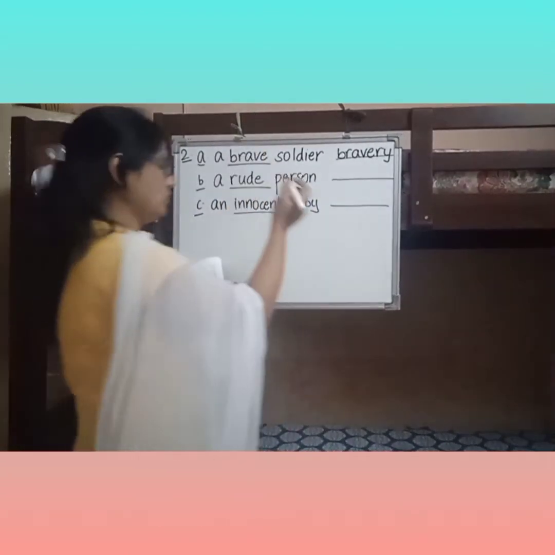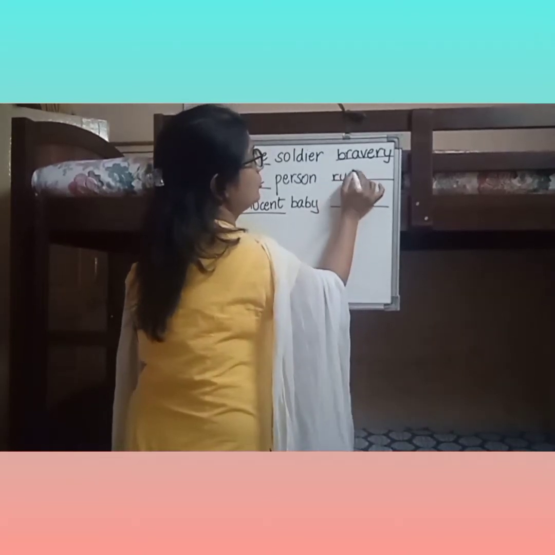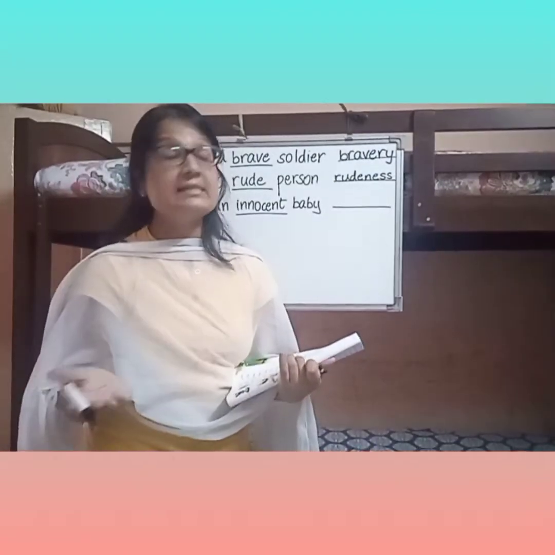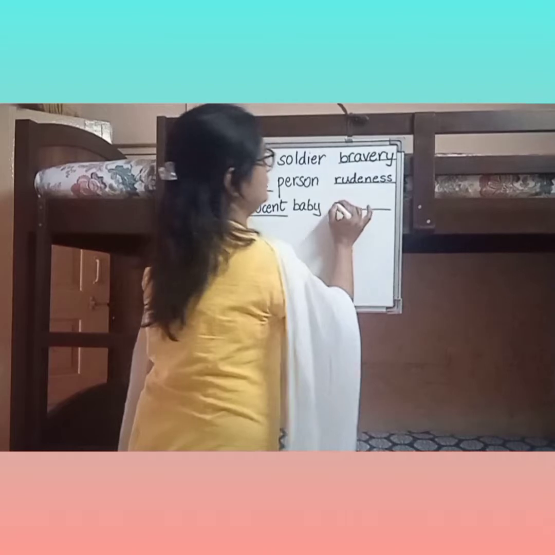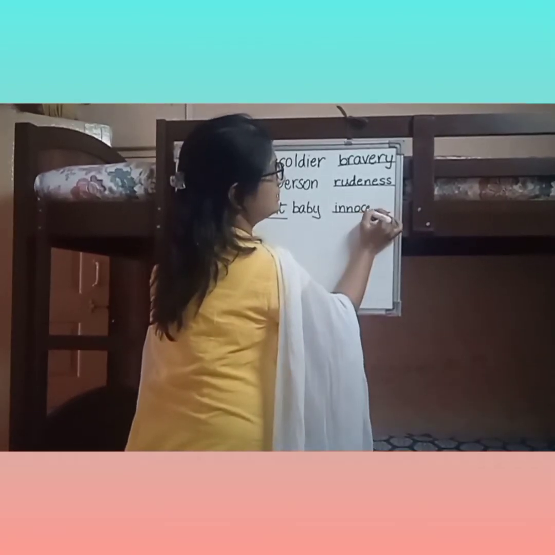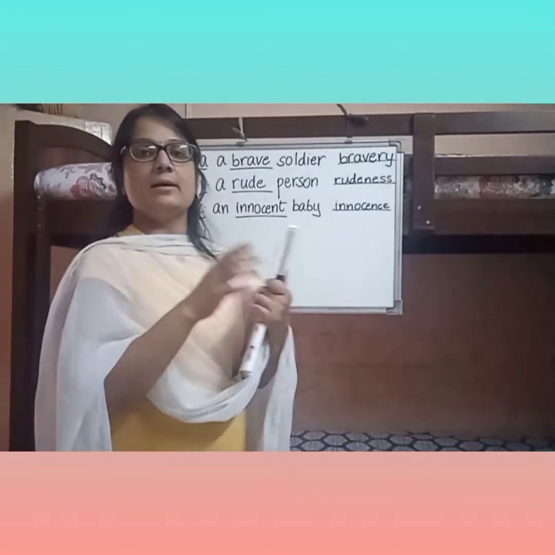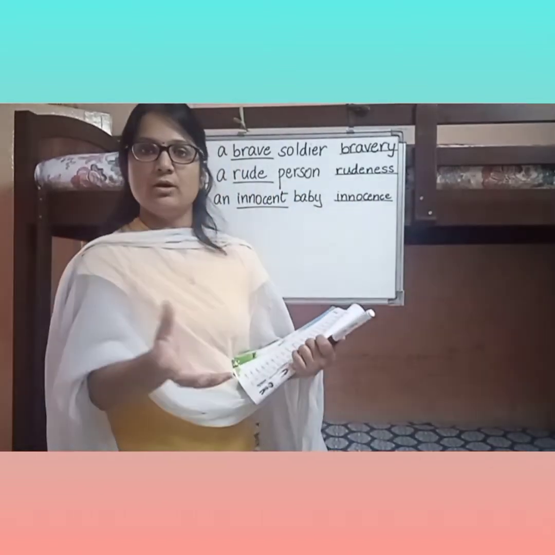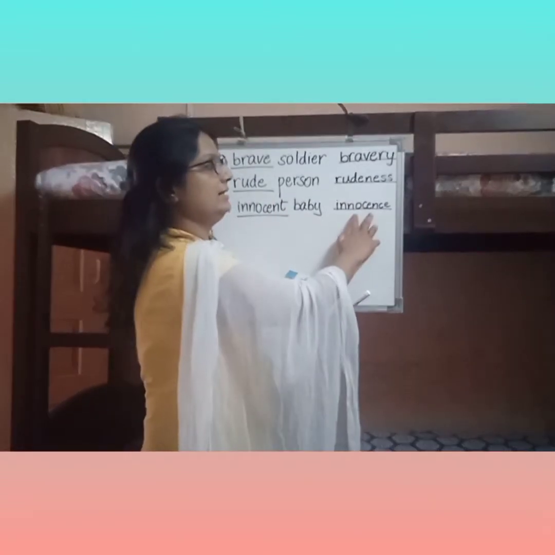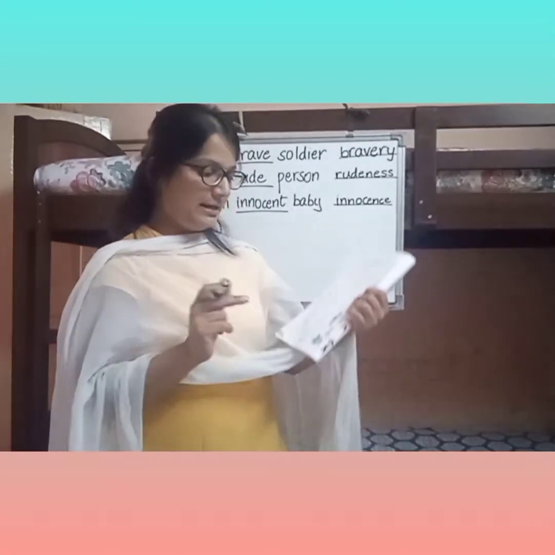A rude person. So, what is again the abstract noun? Rudeness. Okay. Again, rudeness cannot be seen, but it can only be felt. Fine. An innocent baby. So, what is the abstract noun? Innocence. Again, it is a state of being, that is a person who is free from all the guilt or anything wrong. That person is called an innocent person, and the abstract form is innocence. In a similar manner, beta, we will be covering the rest of the exercise. I will be providing you the answers in the assignment section.